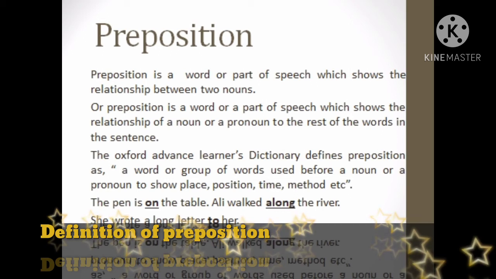For example, look at these examples. The pen is on the table. Ali walked along the river. She wrote a long letter to her. In these three sentences, on, along, to are prepositions.